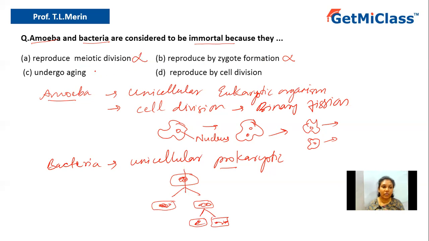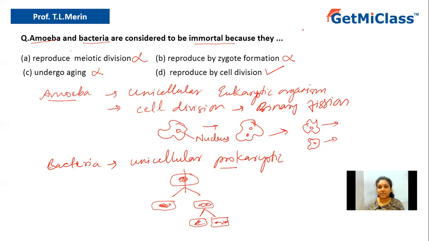Option C says they undergo aging. Again, wrong, because the parent cell, once it divides into two, gets converted to daughter cells. So it doesn't exist, and there's no chance of undergoing aging. Hence, it is wrong. Option D says reproduce by cell division. Yes, that is the right answer, because that is the only correct option applicable here: unicellular organisms like bacteria and amoeba reproduce by cell division, where the parental cell itself gets divided into two daughter cells. That is how it exists, and that is why it is immortal.